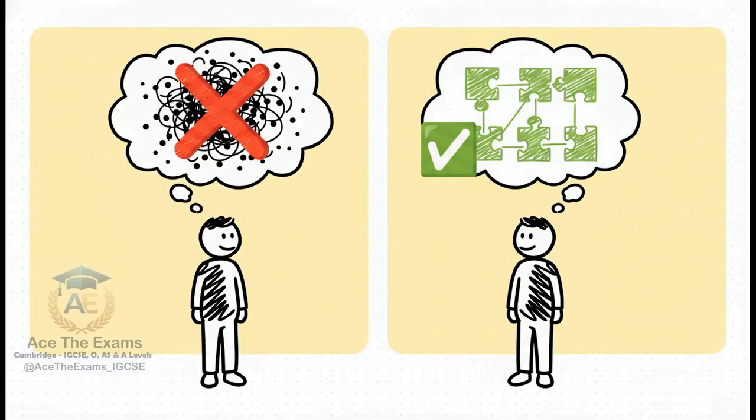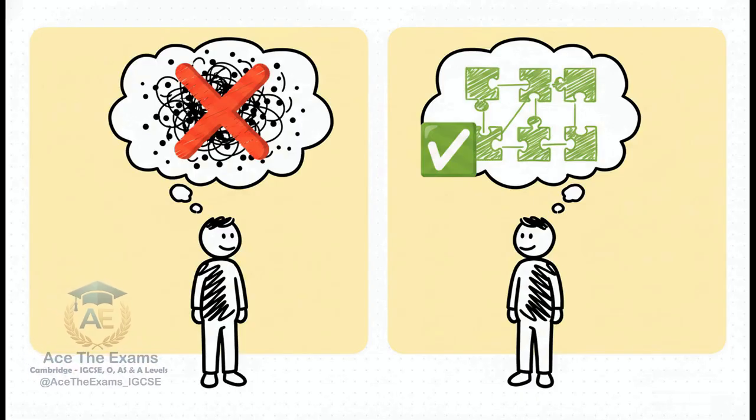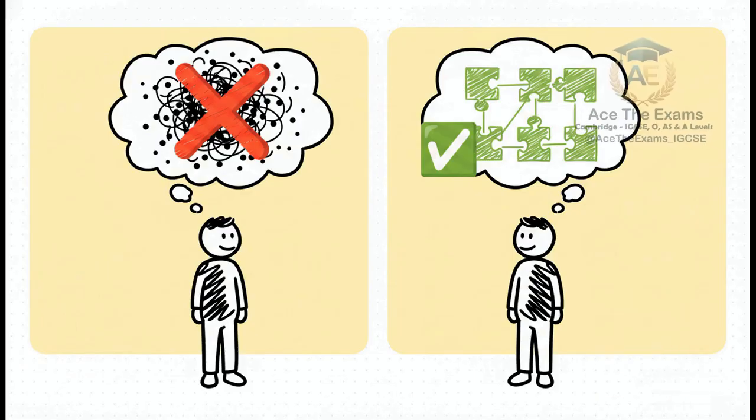Look at the average candidate on the left. That's our friend Alex, relying heavily on generic contexts and memorized facts. It's a dead end. Now look at the right. The top-scoring candidate exhibits a connected, conceptual understanding that is completely transferable to unfamiliar contexts. They can drop into any scenario and succeed. How do top students actually achieve this?